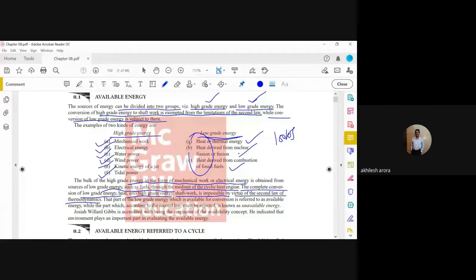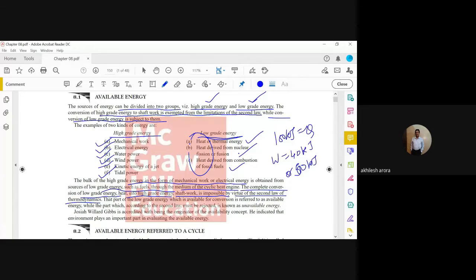Okay. So basically, all of you know that if we have 100 kilojoules of heat energy, the work that we can get is say 40 kilojoules or say 50 kilojoules. So naturally, we have to reject a certain amount of the heat to the surroundings. That means total conversion of heat energy into work energy is not possible as per the second law of thermodynamics. So that is what is said here.